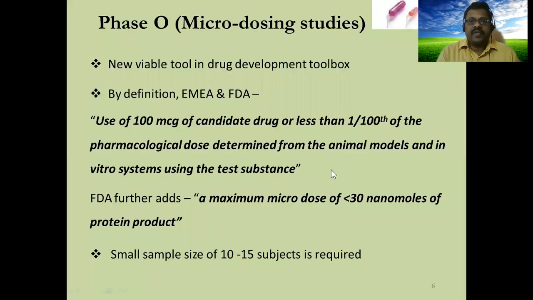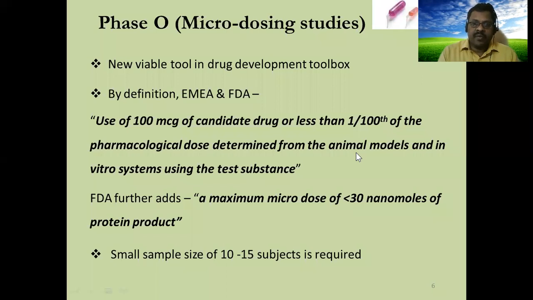Phase 0 means what? Phase 0 means microdosing studies, we normally call. We use only a subtherapeutic level of dose on human subjects and we experiment on them. Immediately after animal studies, we don't start human studies with a therapeutic dose. What we do is take the dose confirmed by animal studies, in a very diluted amount, for example 1/100th dose, only we prepare and administer that on human subjects, and we study only the pharmacokinetic parameters.